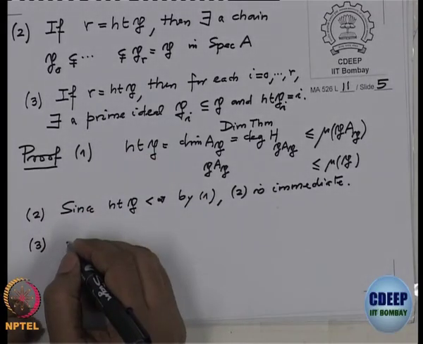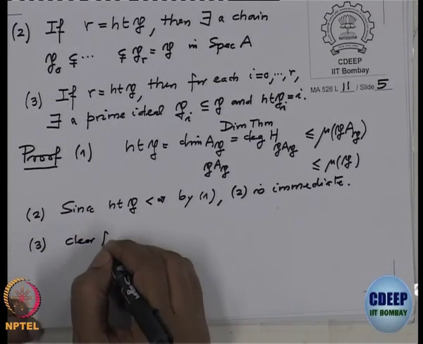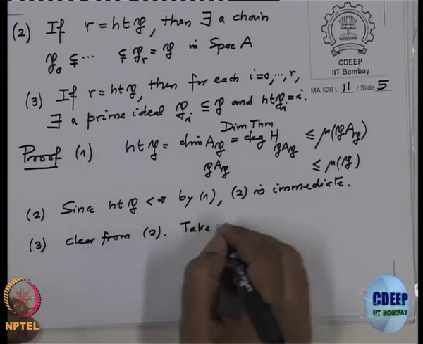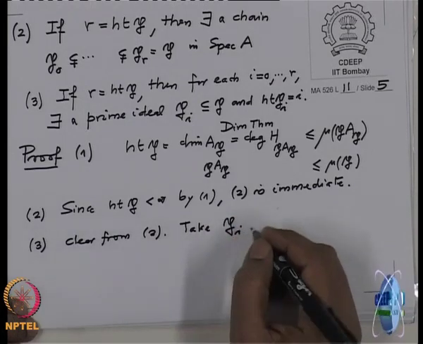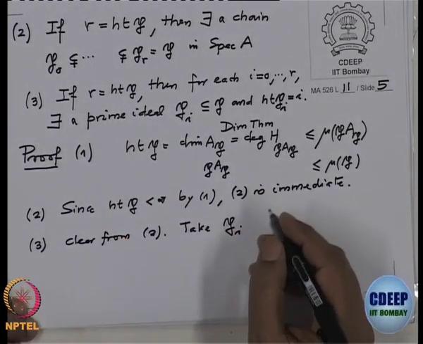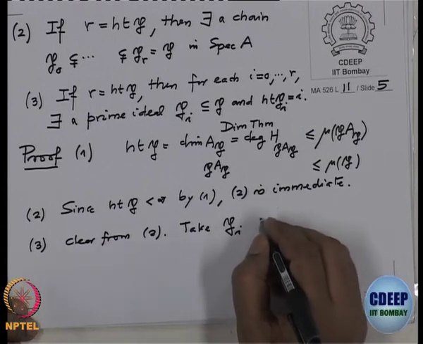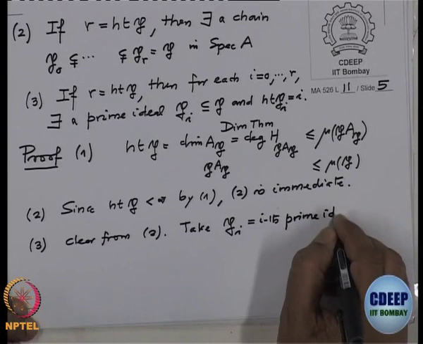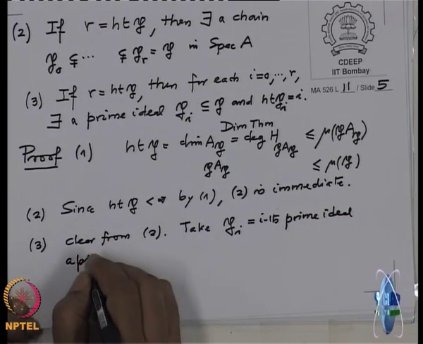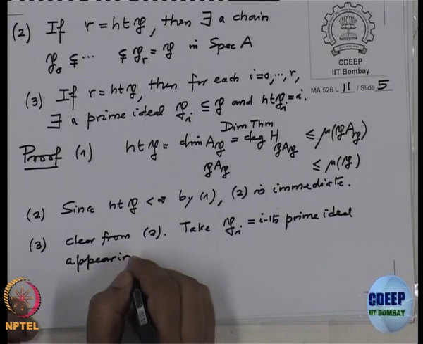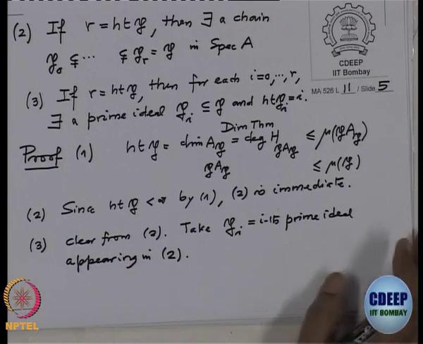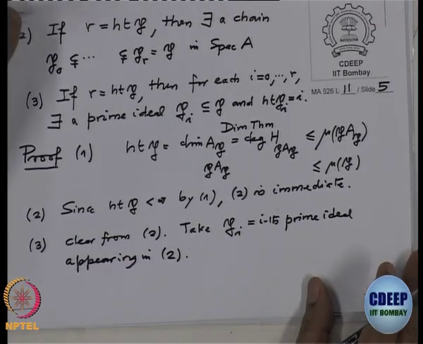So, clear from 2, or take Pi equal to the ith prime ideal appearing in 2. Okay, so that proves the lemma.